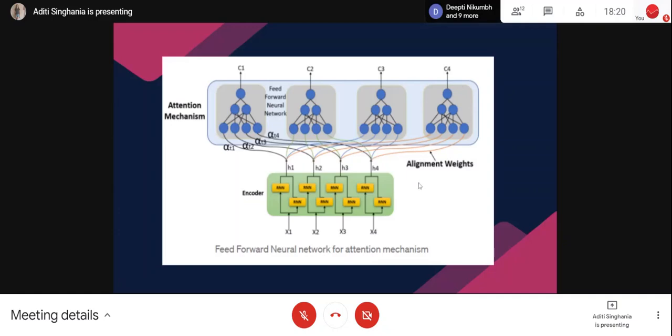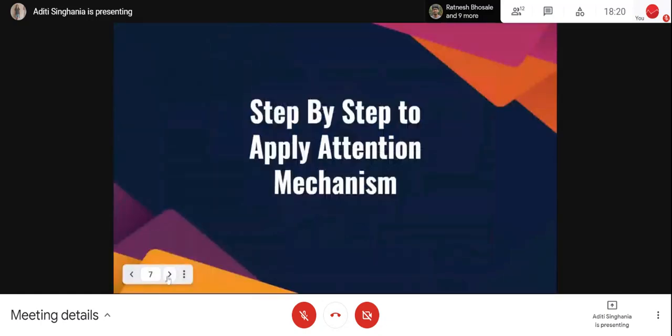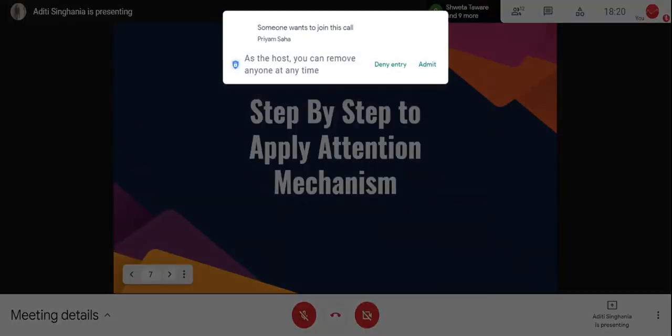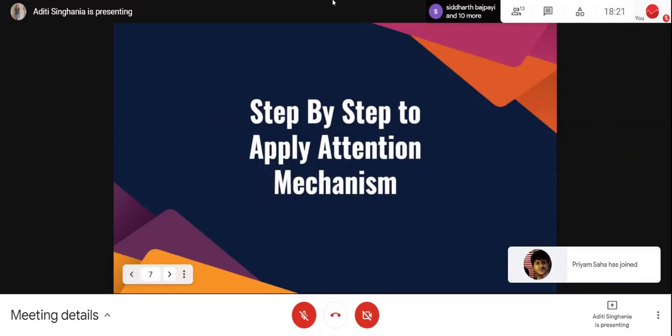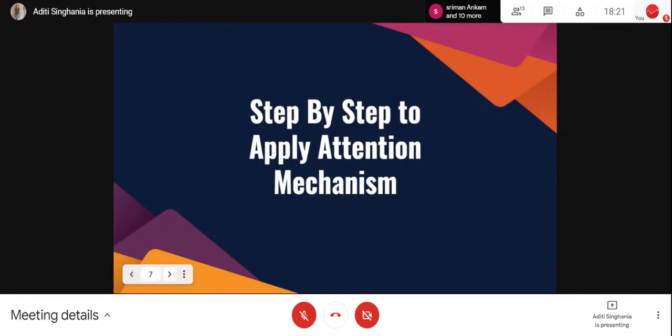So now how H1, H2, H3, H4 we calculated: we already had the sequence. We initialized the weights. Now, how do we plan to calculate alpha t1, alpha t2, alpha t3, and alpha t4 at each timestamp? So now we will understand step by step how to apply this attention mechanism. And before proceeding, I would also like to specify that we have 2 different kinds of attention mechanism as of now. One is additive, another one is multiplicative. There's not much difference, but in my slide, I've explained the additive one because it was the first attention mechanism introduced.